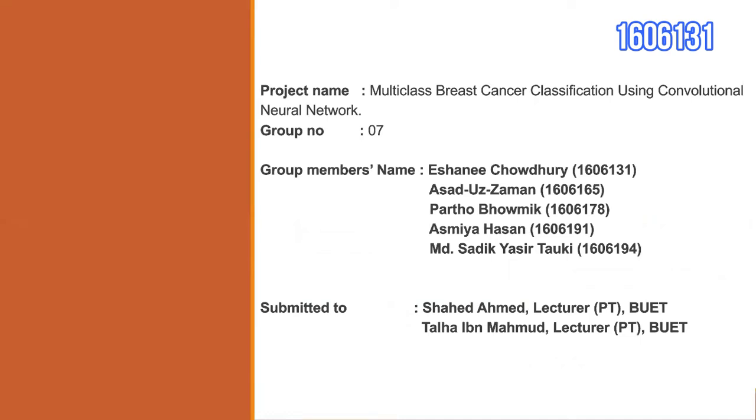I'm Ishani Chaudhary, 1606131 from Group 7, along with my peers Asaduzzaman 1606165, Partha Bhumik 1606178, Asmia Hassan 1606191 and Muhammad Sadiq Yasir Toki 1606194.